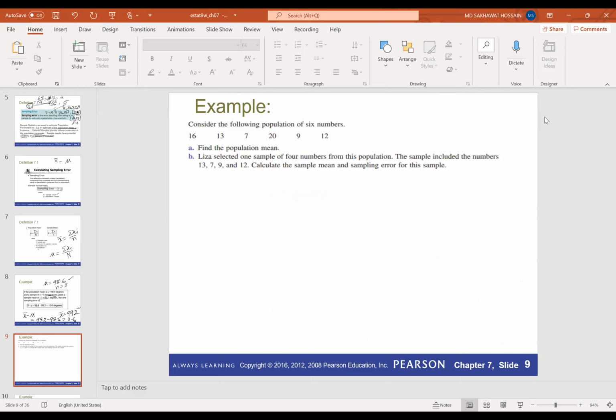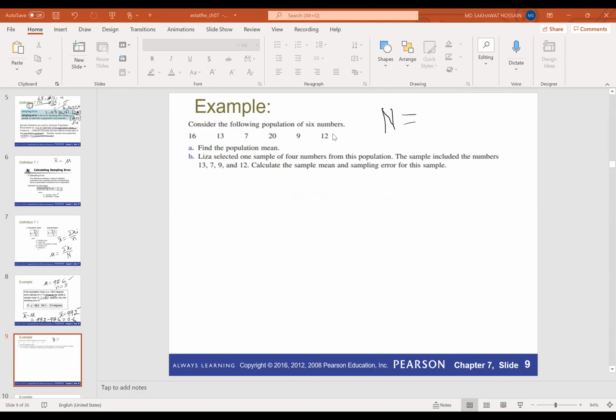Okay, so we have another example here. Consider the following population of 6 numbers. So what is the population size here? What is big N here? This is 6, right? Yes, this is 6.